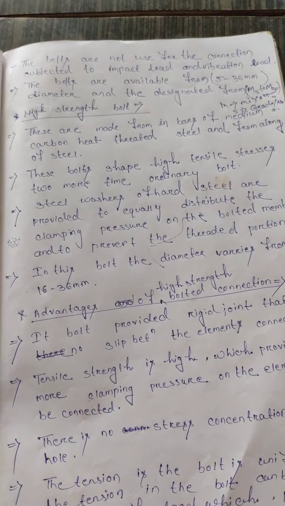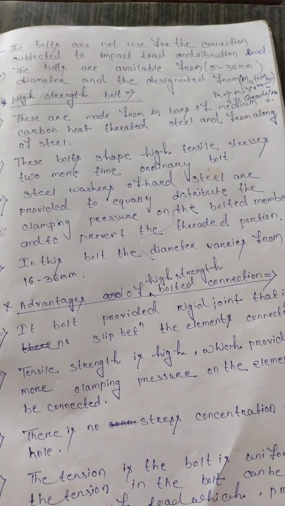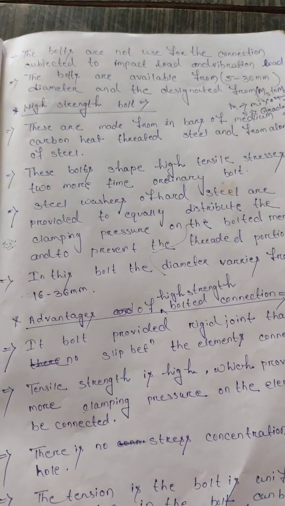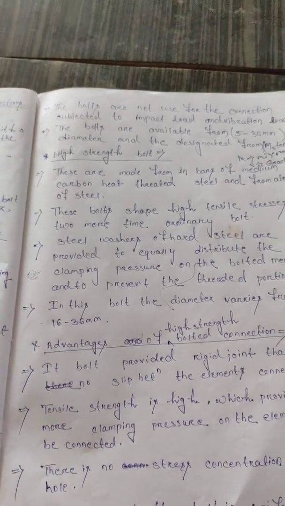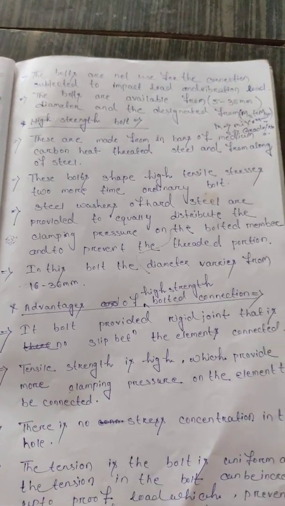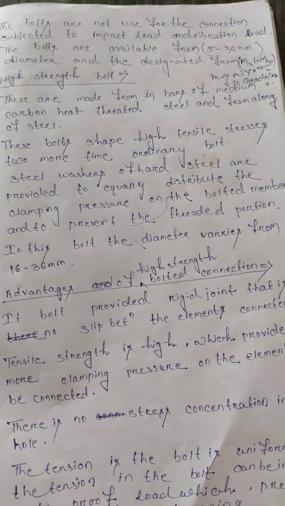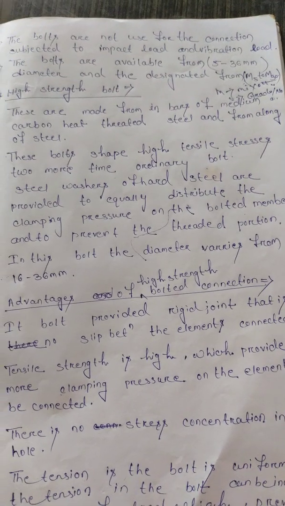The next point is that steel washers of hard steel are provided to distribute the clamping pressure equally on the bolted member and prevent bearing on the threaded portion.